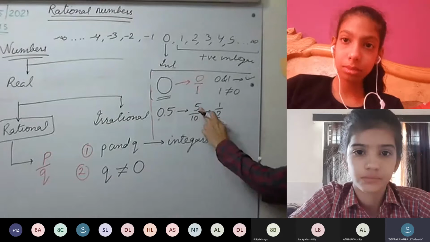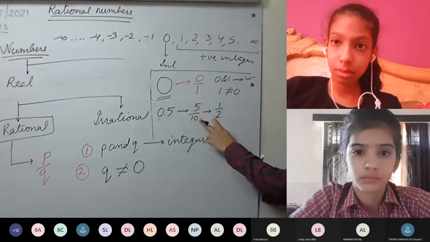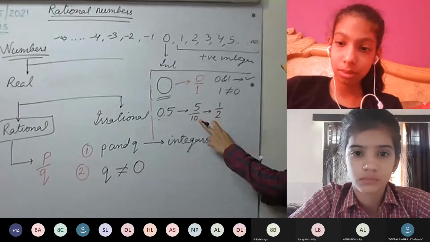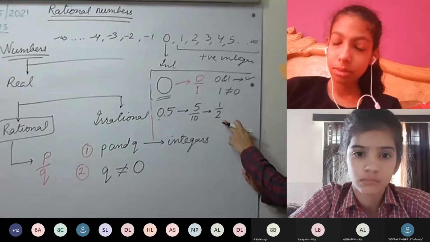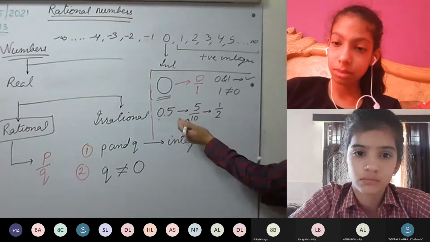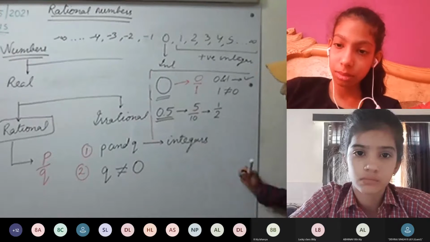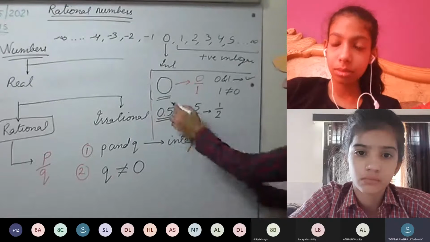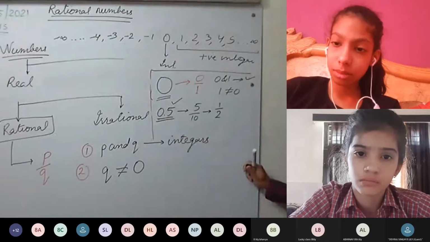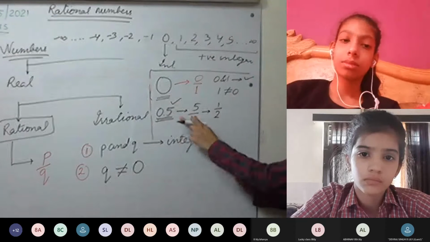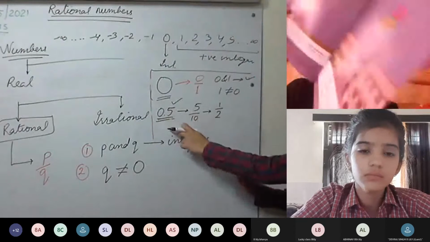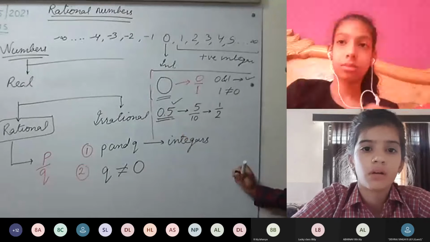1 upon 2. You can check here as well. 5 and 10 both are integers and 10 is not equal to 0. Or 1 and 2 both are integers and 2 is not equal to 0. So is it a rational number? Yes, sir. It is a rational number. We are just representing the number in fraction. The number remains the same.